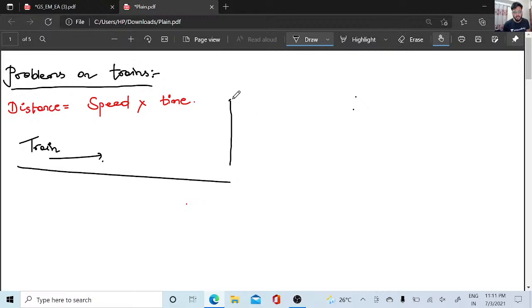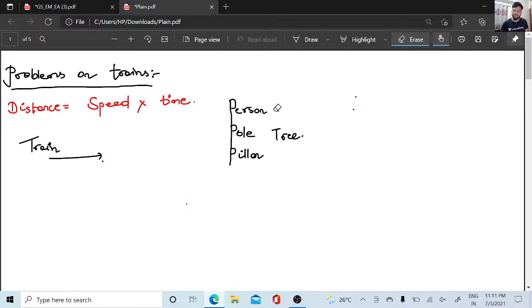This train crosses a person, a pole, a pillar or a tree.